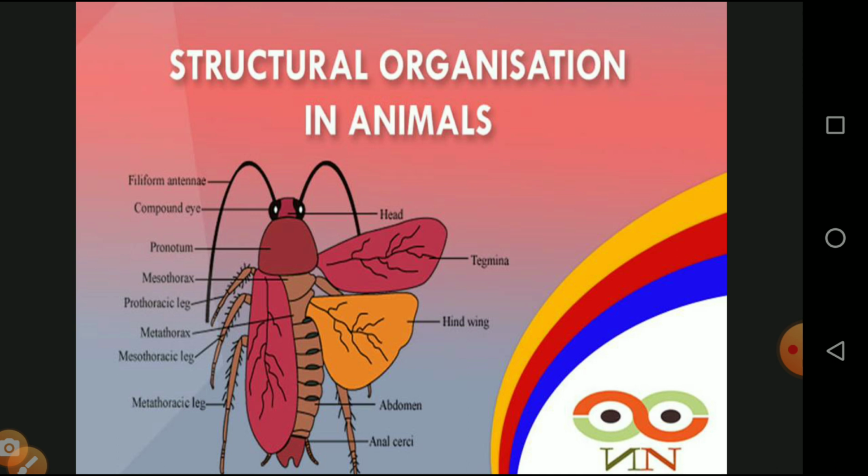From this topic, we will see two important kinds of organisms: one is called vertebrate and the other is called invertebrate. We already learned about vertebrates in the 9th standard syllabus. Vertebrate means the presence of a backbone and a bone-like structure. But in invertebrates, there is an absence of a backbone, and they do not have any kind of bone structure.